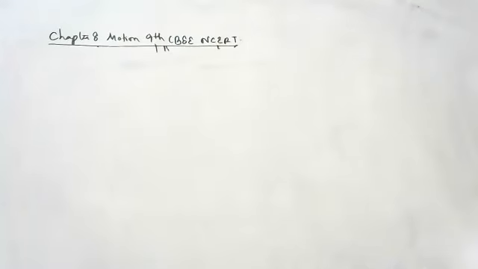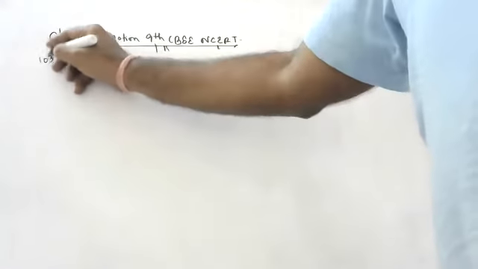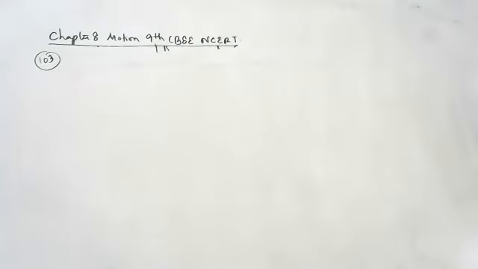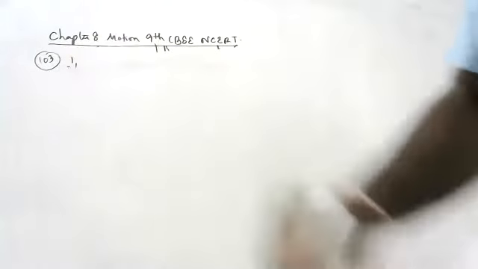Go to page number 103, children, all of you. Page number 103. So children, first question, children. First questions we will do, then examples.